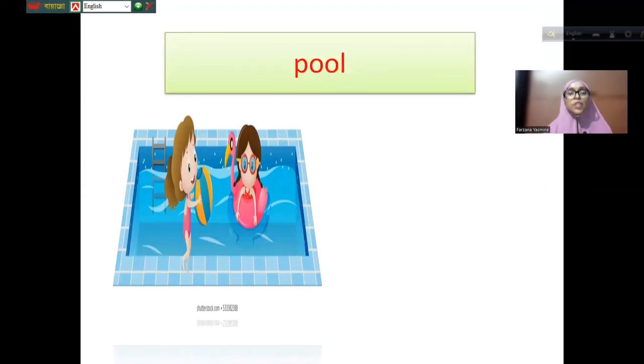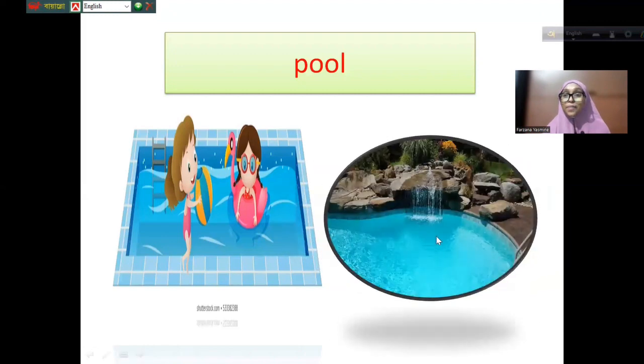Okay. Next one you see here. Pool, right? It's a swimming pool. So you have to pronounce pool with the long sound. It's a swimming pool, right? Next one. Yes, a beautiful pool, right? It's a beautiful pool. You can see here.